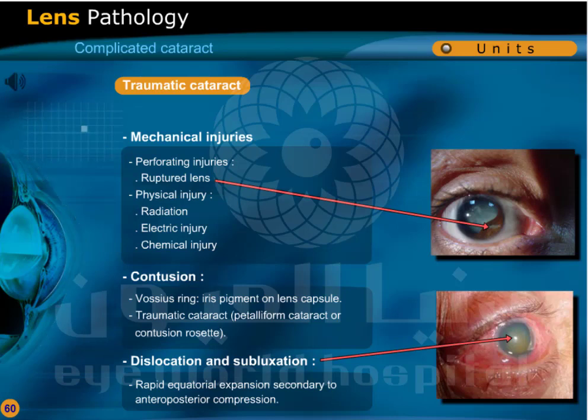Traumatic cataract. Mechanical injuries include perforating injuries, ruptured lens, and physical injuries caused by radiation, electric injury, or chemical injury. Contusion: Vossius ring, iris pigment on lens capsule. Traumatic cataract, platelike or contusion rosette. Dislocation and subluxation: there is rapid equatorial expansion secondary to anteroposterior compression.